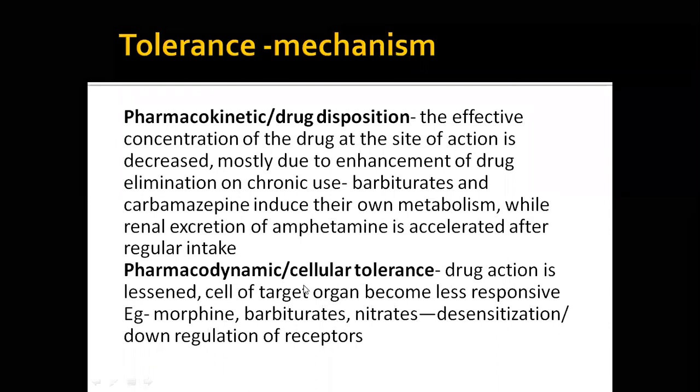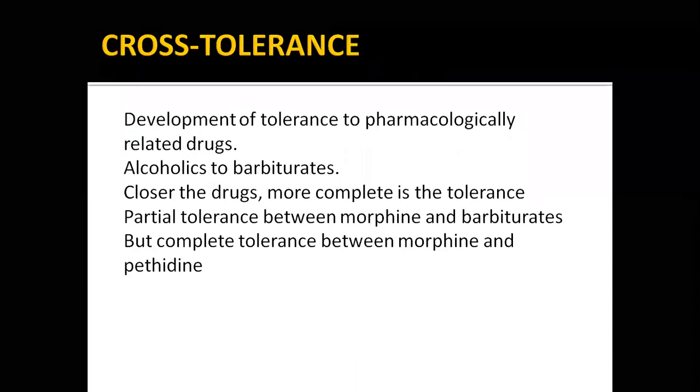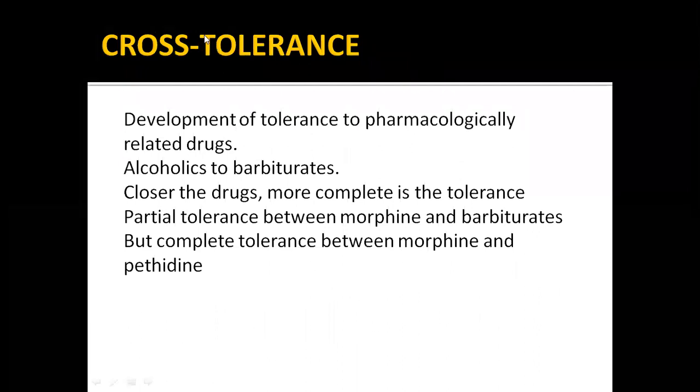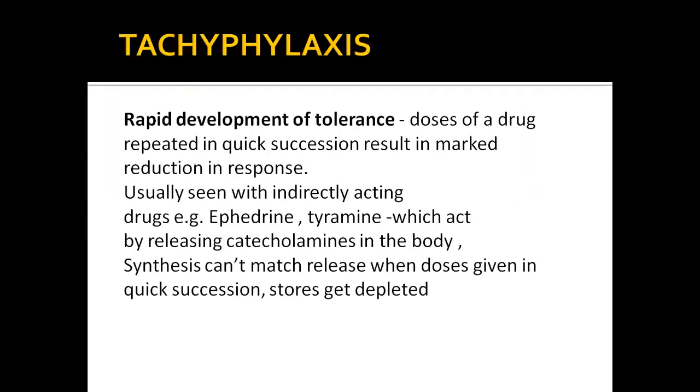One more is cellular tolerance. Okay, so morphine, barbiturate, they can also develop cellular tolerance. That means more amount of drug is needed at a later period of time. So cross tolerance. For example, if the person is alcoholic and takes regular alcohol and is also epileptic, what happens is, at the end of 6 months the person needs more amount of barbiturates to suppress his epileptic attacks. Okay, that is cross tolerance. It is between morphine and barbiturates, and alcohol and barbiturates. Both things can happen.